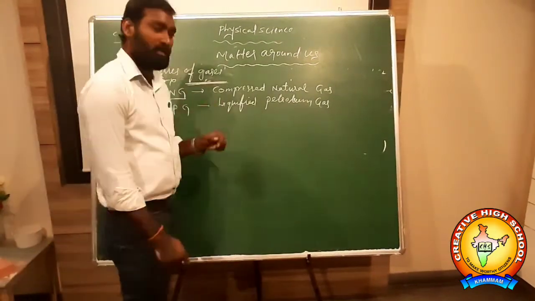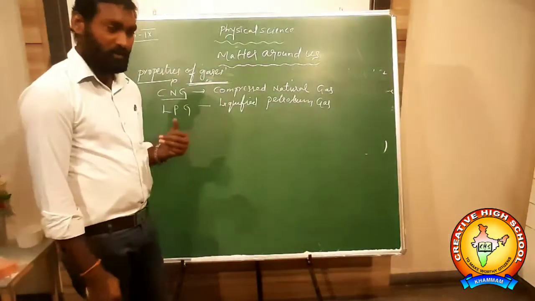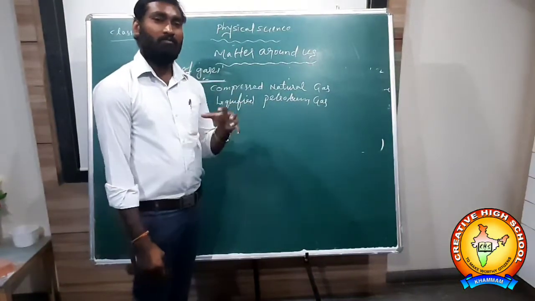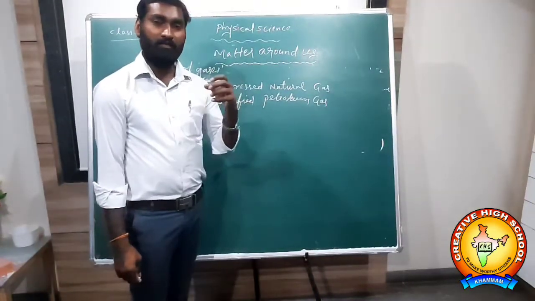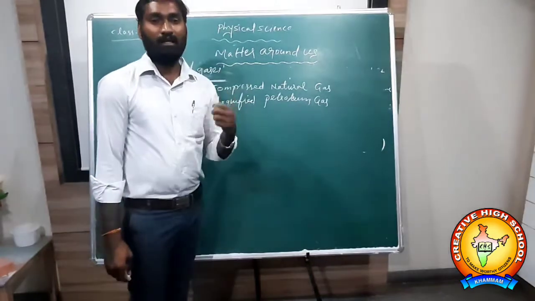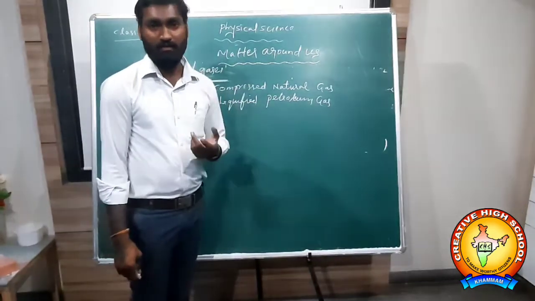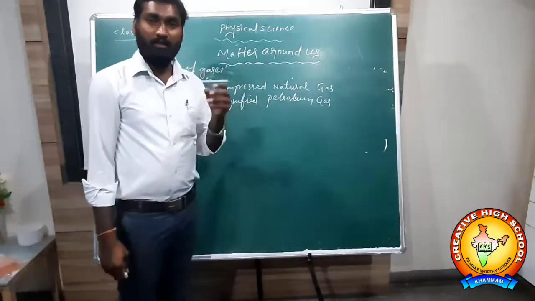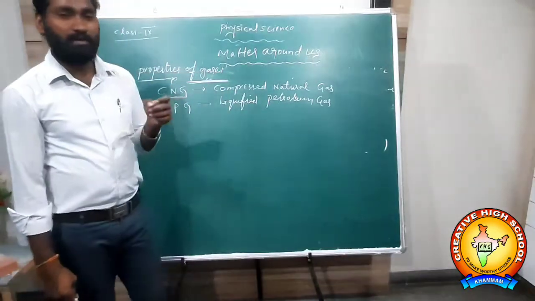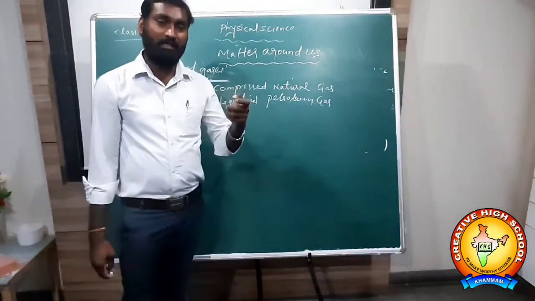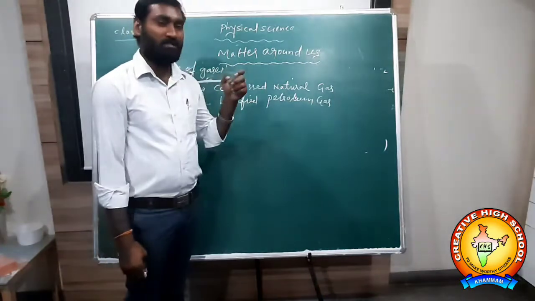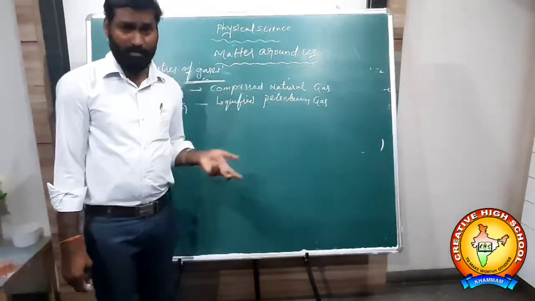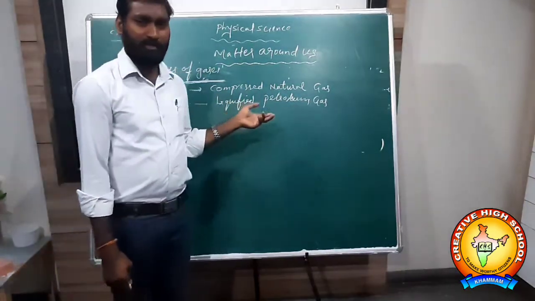So this CNG gas, where are we using CNG gas? CNG gas is used in automobiles. Nowadays autos and cars are filling with this CNG gas. Why should we use CNG gas? Why should we not use petrol, diesel, kerosene? When they burn, petrol releases smoke, which is toxic gases released into the atmosphere. CNG is the safest. It does not pollute the atmosphere.